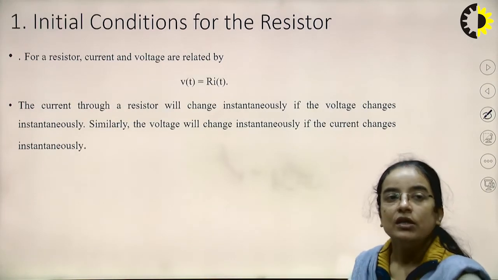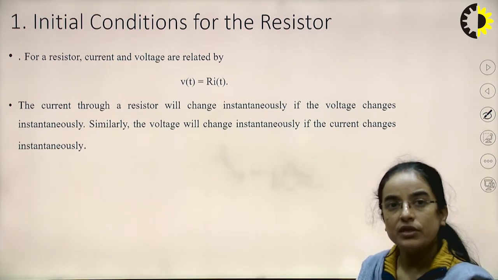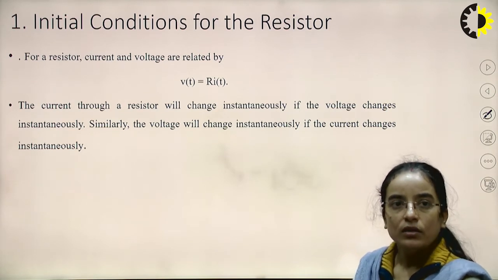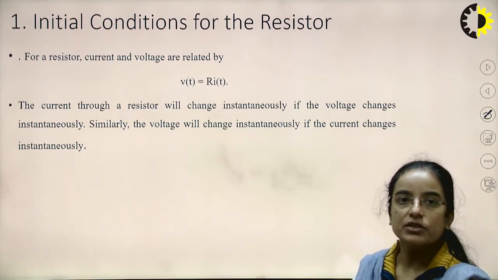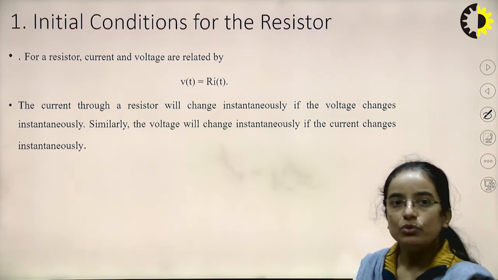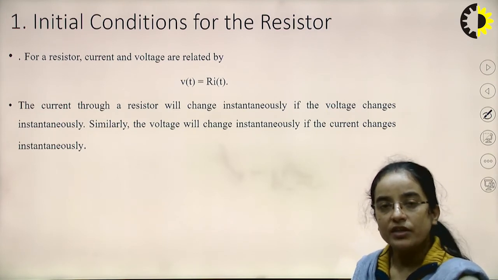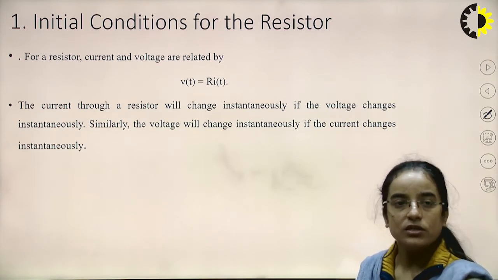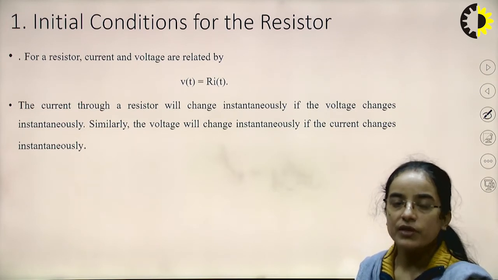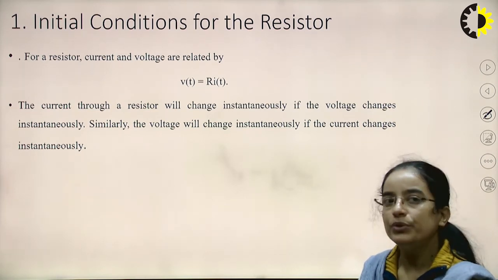So first is the initial condition for the resistor. We will evaluate the initial condition for resistor, inductor and capacitor. Since we write the voltage across the resistor as V(t) equal to R into I(t), the current through the resistor will change instantaneously if voltage changes instantaneously. Similarly, the voltage will change instantaneously if current changes instantaneously. That means for a resistor there is no initial condition, okay.